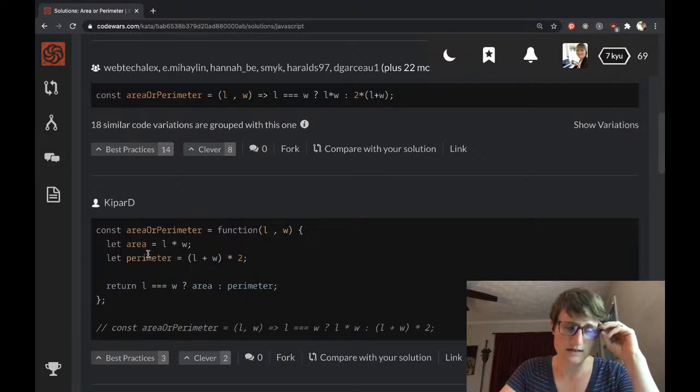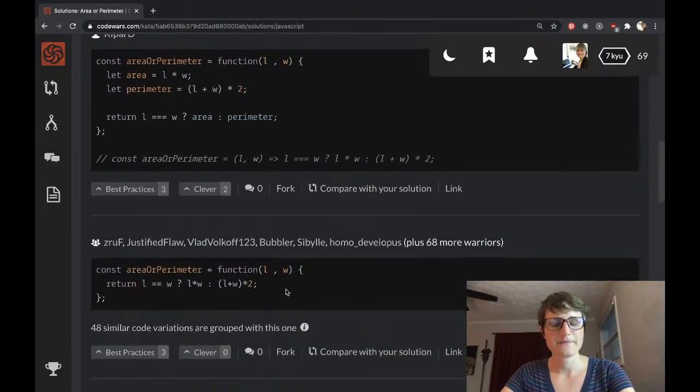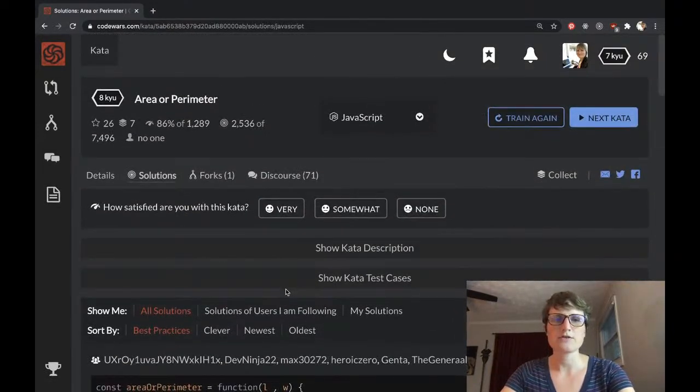Oh, this person made variables for area and perimeter. That's very nice to name things to avoid confusion. So if length equals width, return area, otherwise return the perimeter. So that's nice. Okay, so those are pretty straightforward.